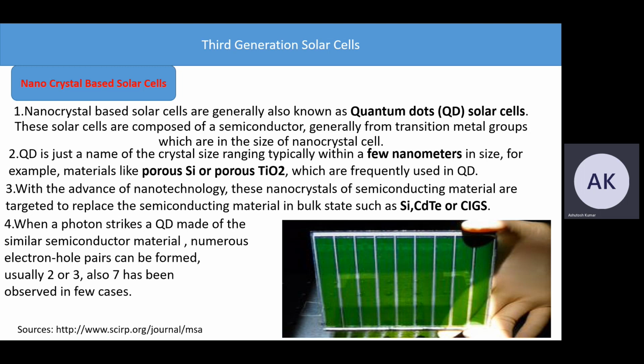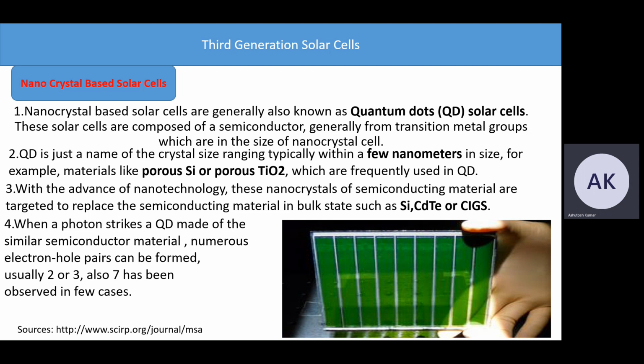These solar cells are composed of semiconductors, generally from transition metal groups, in the size of nanocrystals. QD is just a name for crystalline size ranging typically within a few nanometers.